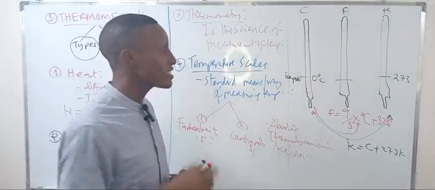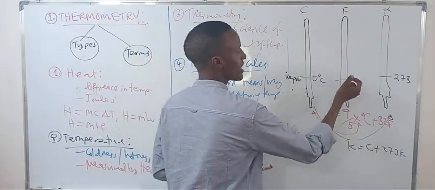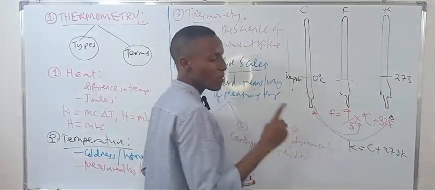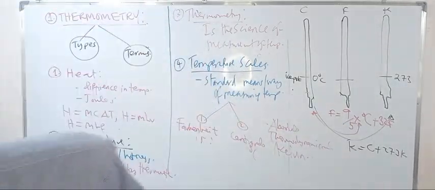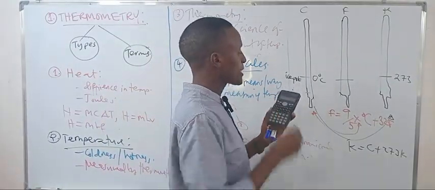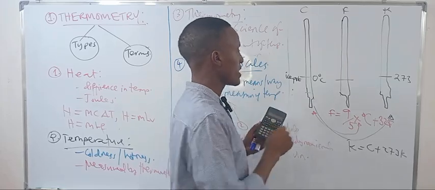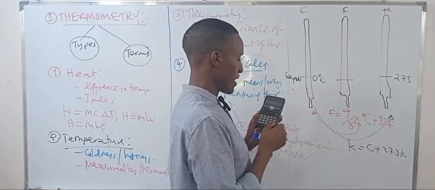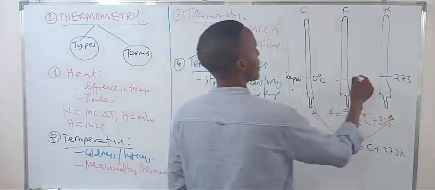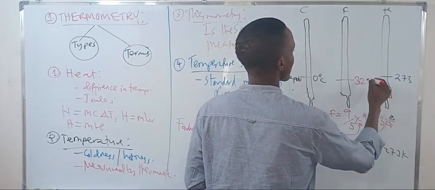So if I want to get the 0 here for this one, I just take 1.8 times 0, and then add 32. So actually the ice point is 32 Fahrenheit.